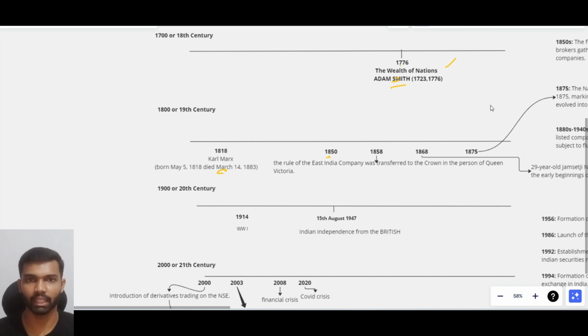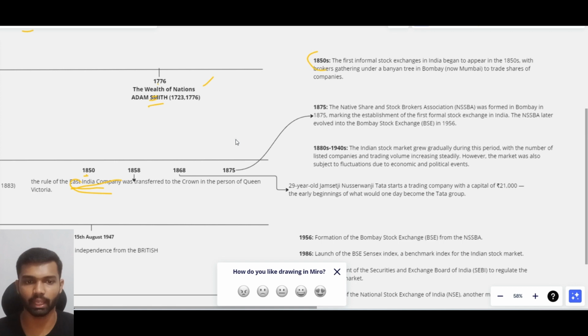Before 1850, the East India Company came to trade with India, but they fought with the kings who were ruling India, won the battle, and started ruling India. In 1850, the rule of India passed from the East India Company to the crown under Queen Victoria. To give a clarification, in 1850 the first informal stock exchange in India began. It means a group of people joined and invested in a company.